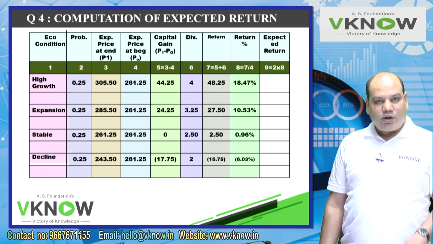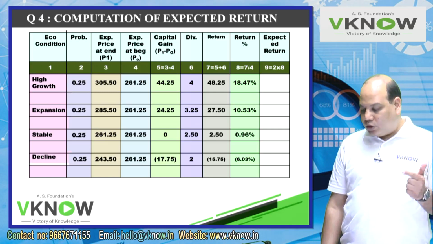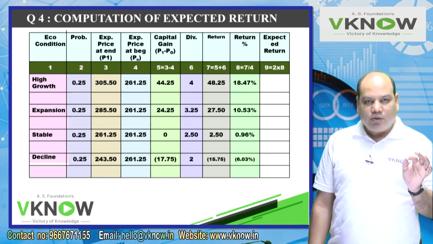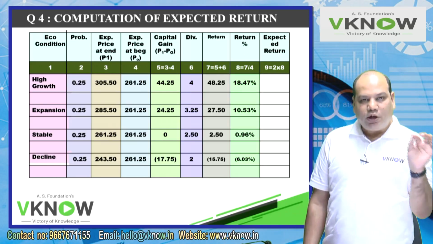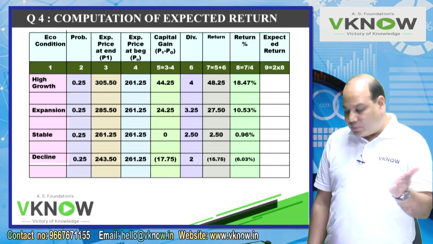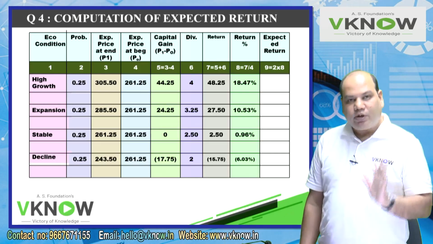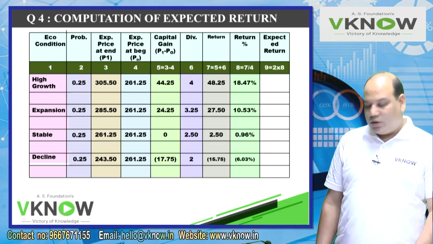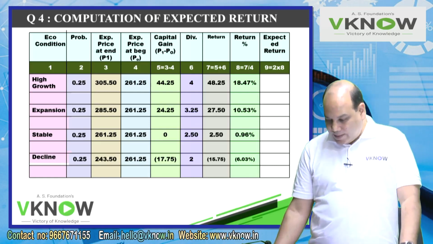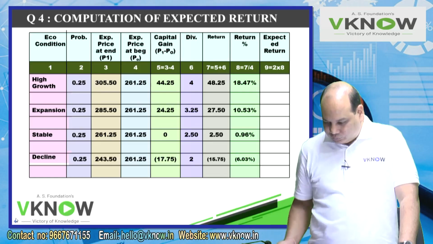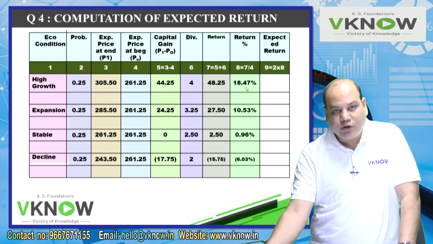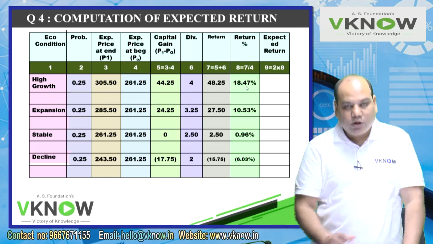This is the power of understanding how to use the calculator. If I have to divide by the same number, the first time we took 48.25 divided by 261.25. Then subsequently just type that number and press equal to, and you will automatically get the answer. Now I need to multiply column number 2, 0.25 into 18.47. Again you see the application of how to do it fast.